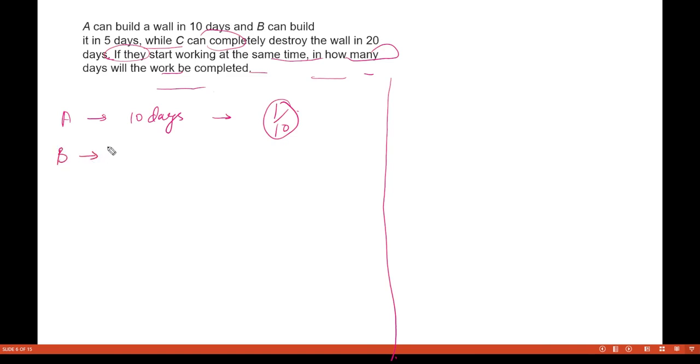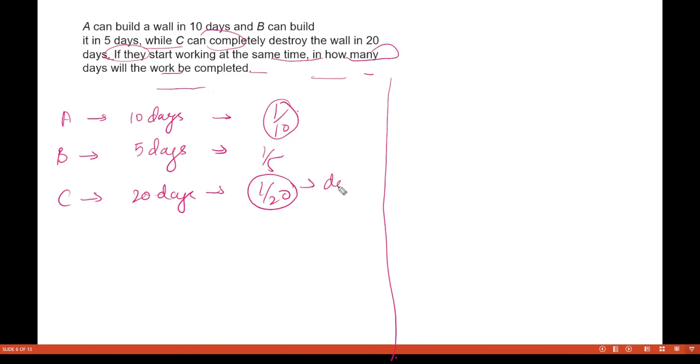B can build a wall in 5 days, that means B can do 1 by 5 of the work each day, and C can completely destroy the wall in 20 days. So that means this can do 1 by 20 of the destruction work in one day. Okay, so how can we calculate 1 by 10 plus 1 by 5 minus 1 by 20? So this is the amount of the work done in one day.